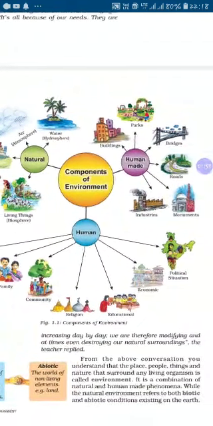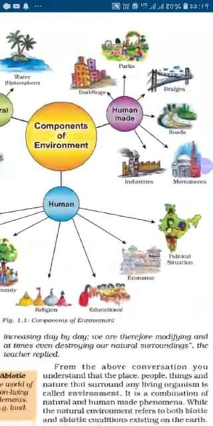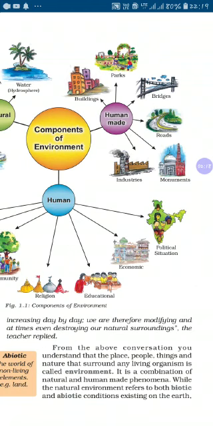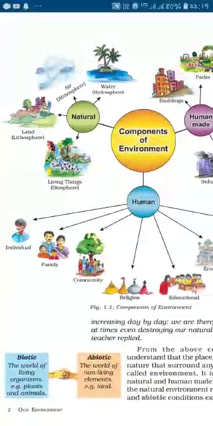From the above conversation, you understand that the place, people, things, and nature that surround any living organism is called environment. It is the combination of natural and human-made phenomena. The natural things are divided into two types, biotic and abiotic. Biotic means what? The world of living organisms, for example plants and animals. And abiotic, the world of non-living elements, for example land.